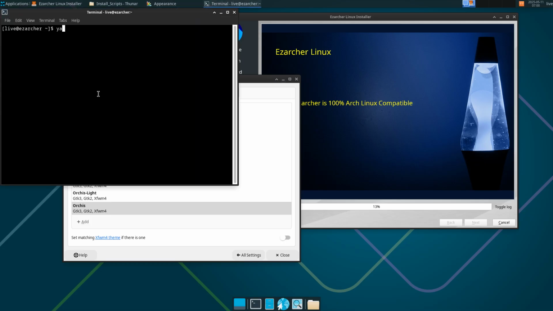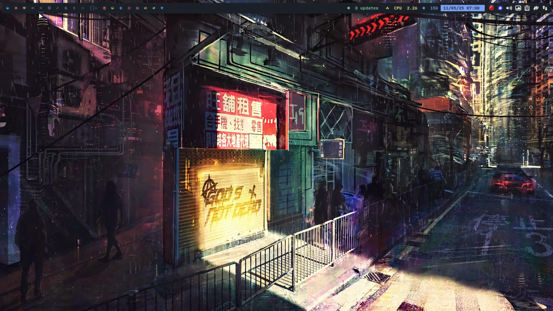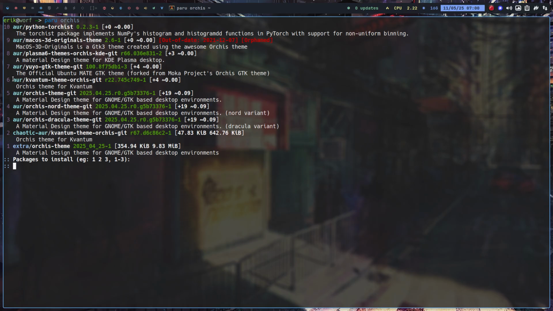There's the A. Not found. There's Paru. Not found. These are the AUR helpers. That's what you type. If you see something nice somewhere, you type Paru or something, Arc. That's all you need to know, right? Or yay. And have a look. I say, oh, there's an Arc theme, a material design theme for GNOME GTK. Not on GNOME GTK. Yeah, stuff might not work. Here's Quantum theme, Arch also interesting.